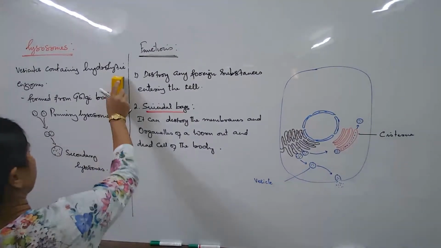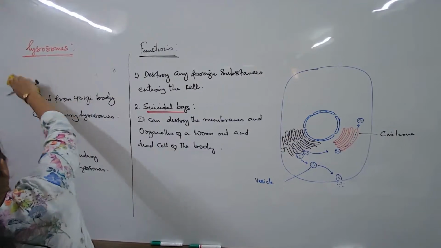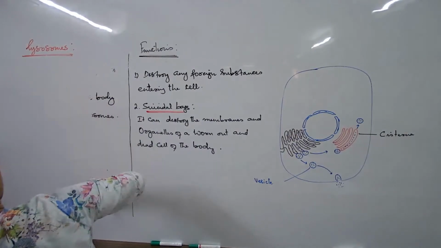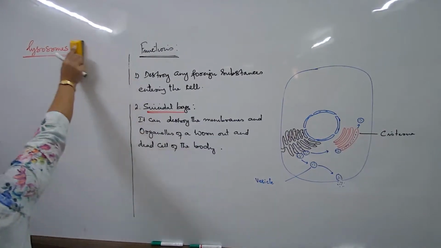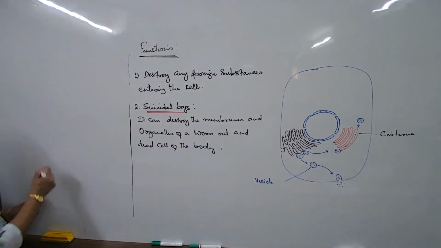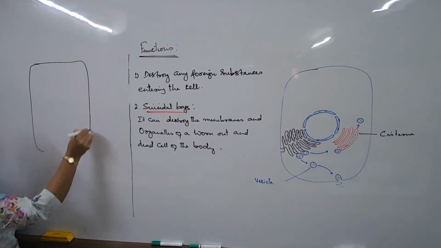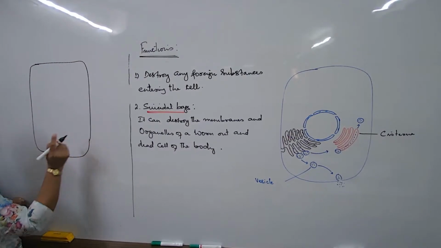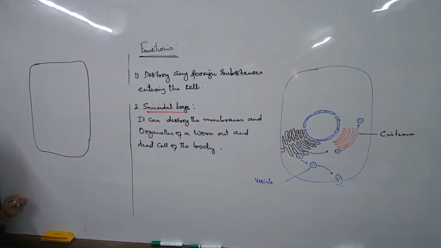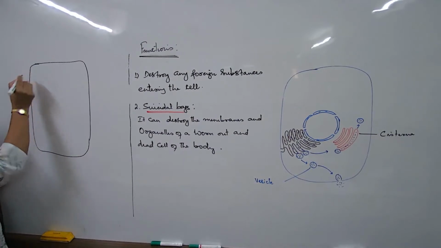Now, we were talking about animal cells, but if I have to draw a plant cell and then try to find out what can be some of the major differences between the plant and the animal cell, all of you finished, no?